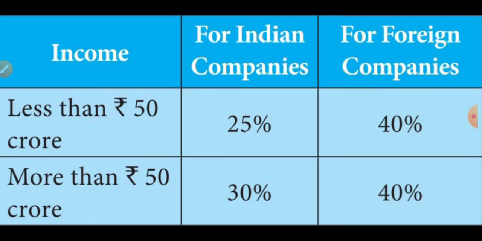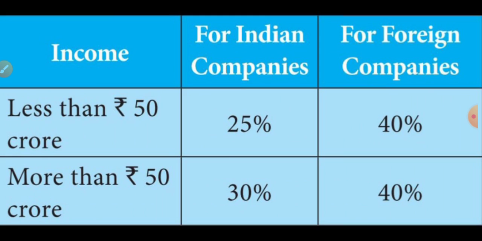Listen very carefully, students. If one of the Indian companies' income is less than rupees 50 crore, that Indian company has to pay 25 percent of income as taxes. At the same time, if the foreign company's income is less than rupees 50 crore, the foreign companies have to pay taxes of 40 percent. The foreign companies have to pay 40 percent of taxes.